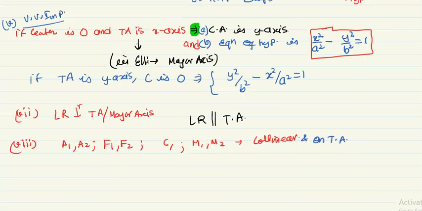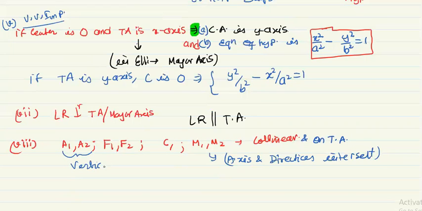In this eighth point, if you see M1 and M2, M1 and M2 are the points where the axis and directrices intersect. This point is also important. All these 7 points: these are the vertices, F1 and F2 are the foci, C is the center. So these 7 points lie on the transverse axis. They are collinear. You can say here also that the midpoint of M1 M2 is also the center.